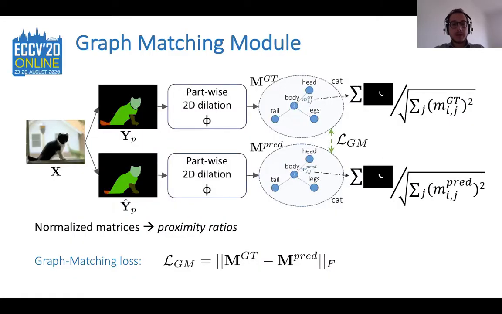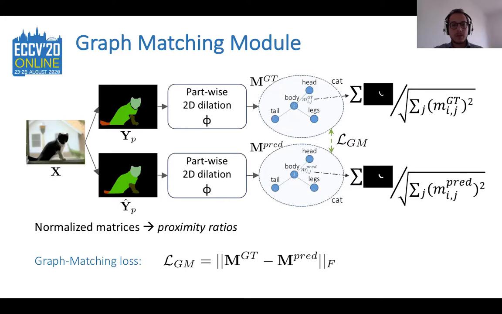Going more in detail on the last aspect, we start from the ground truth and the predicted segmentation maps at the part level. For each couple of parts in the scene, we dilate the parts and we count the number of pixels in the intersecting area as a weight for a weighted adjacency graph. We do this for each couple of parts in the scene, and then we normalize the resulting matrices row-wise in order to give same importance to large and small parts. This way, we obtain matrices of proximity ratios, which measure the flow from the considered part to all the others.